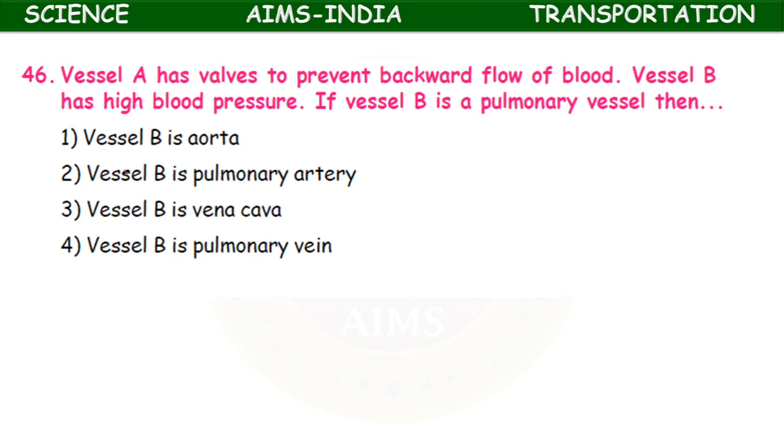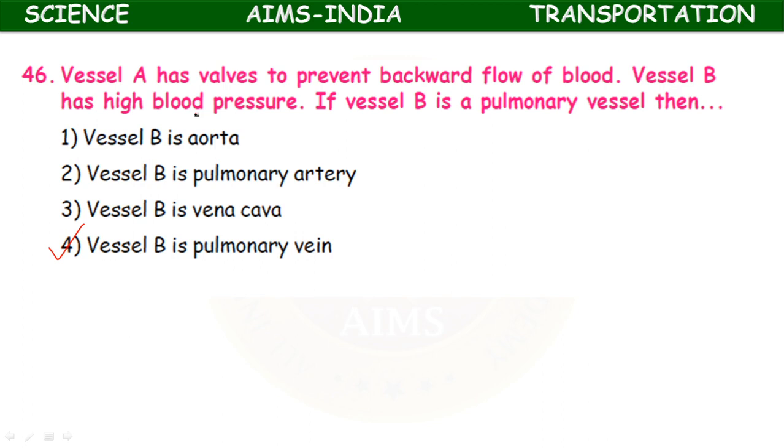Vessel A has valves to prevent backward flow of blood. Vessel B has high blood pressure. If vessel B is a pulmonary vessel, then dash. Vessel B is aorta, vessel B is pulmonary artery, vessel B is vena cava, vessel B is pulmonary vein. Okay. So it is a pulmonary vessel that is mentioned, so pulmonary vein is the correct answer here, because it has walls.